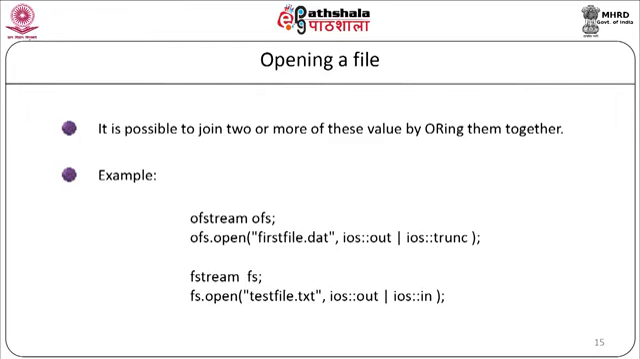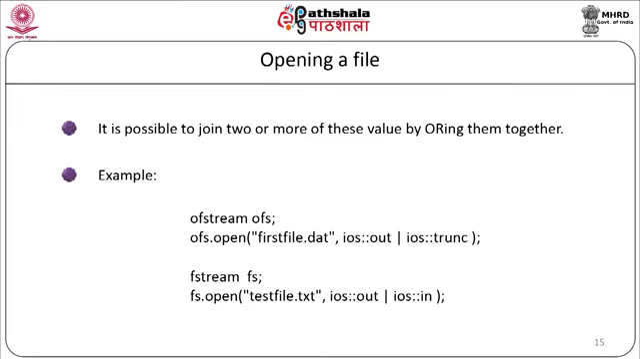Example, ofstream ofs; ofs.open("firstfile.dat", ios::out | ios::trunc). Second example can be fstream fs; fs.open("textfile.txt", ios::out | ios::in). So, here this file will be opened for reading as well as writing purpose. Closing a file. When a C++ program ends, it automatically closes and flushes all the streams and releases all the memory that is allocated, and it also closes any open files. The syntax is void close().